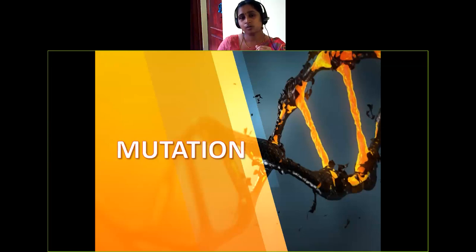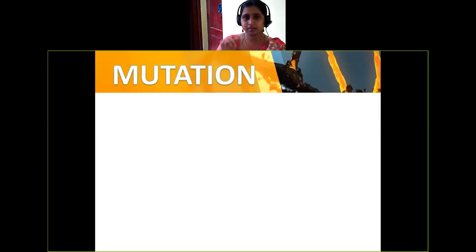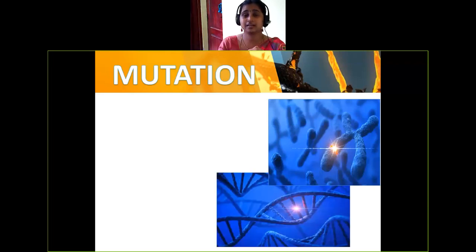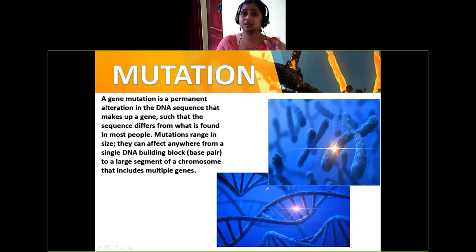So, where does it take place? It takes place in the chromosome. Okay. In the chromosome, exactly where does it take place? In the DNA. In DNA, where does it take place? What does DNA have? Genes. So it takes place in the gene. So we are seeing from the chromosome to the gene level. So in simple terms, a mutation is nothing but a sudden change in the gene.